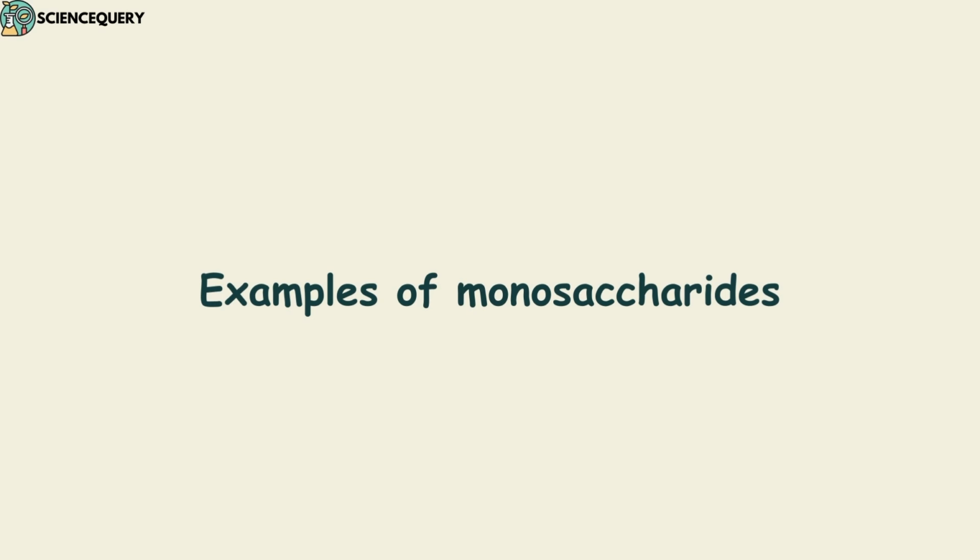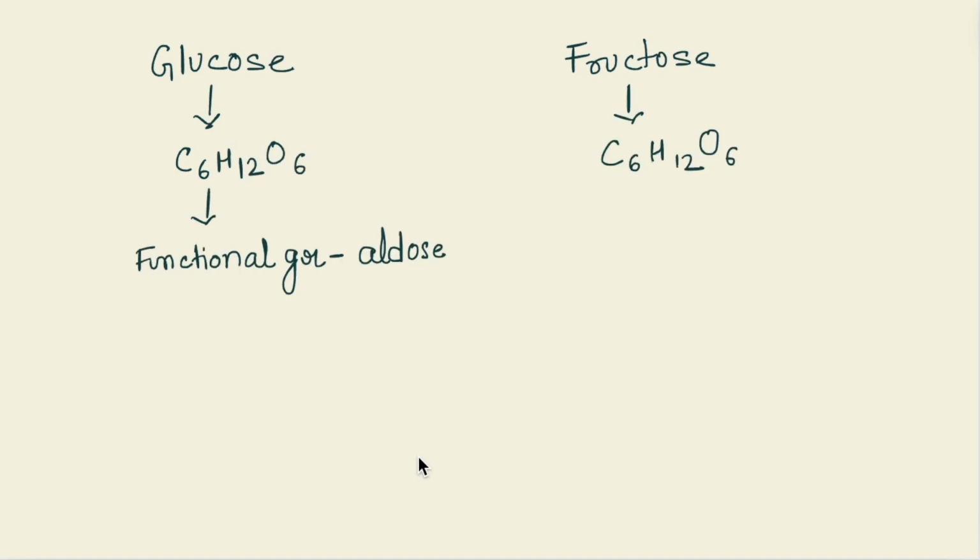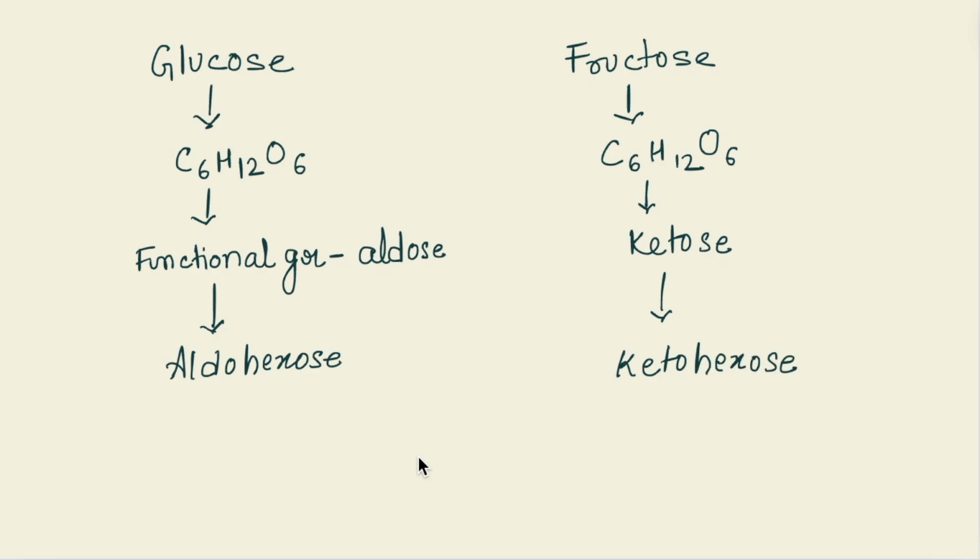Examples of monosaccharides are glucose and fructose with the formula C6H12O6. In glucose, the functional group is aldose and in fructose, the functional group is ketose. Therefore, glucose is aldohexose and fructose is ketohexose.